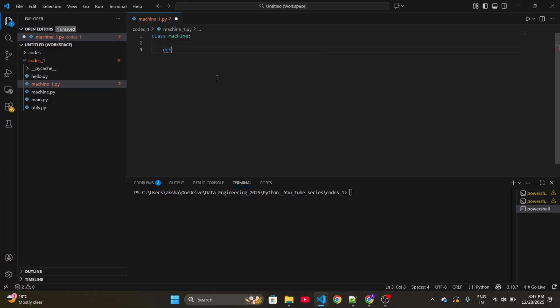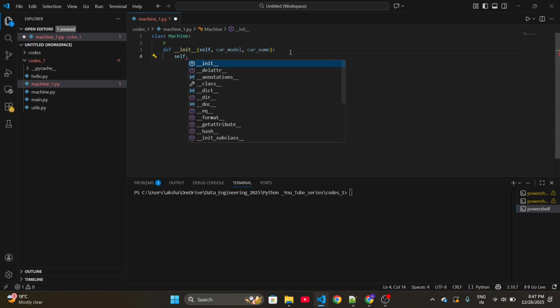Now I told you one thing, right? We send some fixed set of attributes to the class, which are specific to the object being created. Any class basically will have a method which accepts these attributes. So what attributes are we sending? Car model and car name. Now this double underscore init double underscore method will accept your input and store it in self.